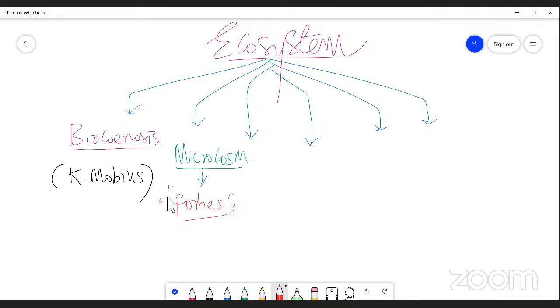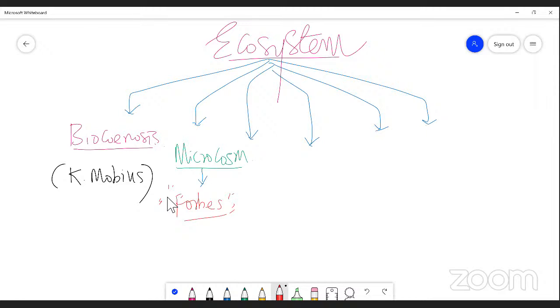One who has expertise in the branch of ecology is known as an ecologist. So instead of ecosystem, another word used by Forbes is microcosm.